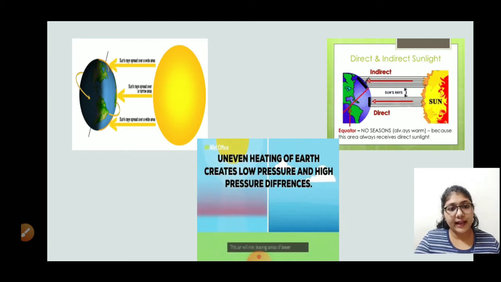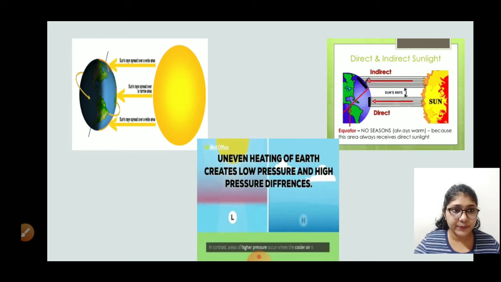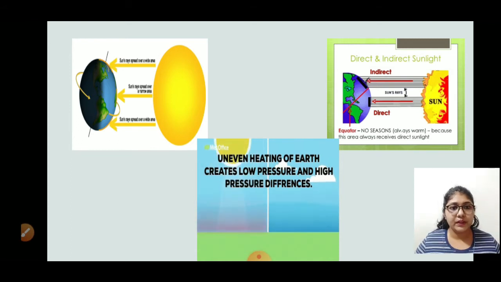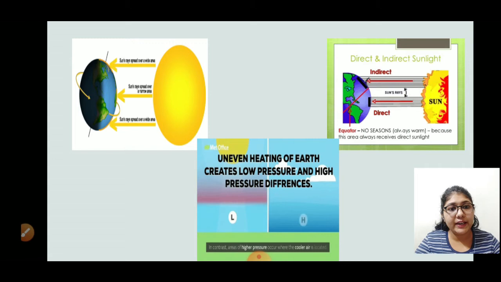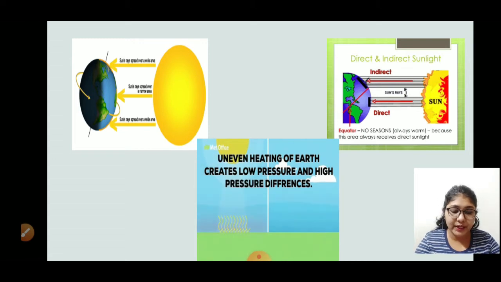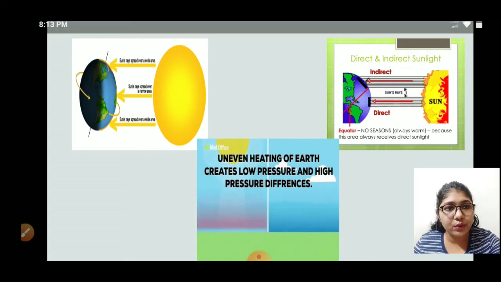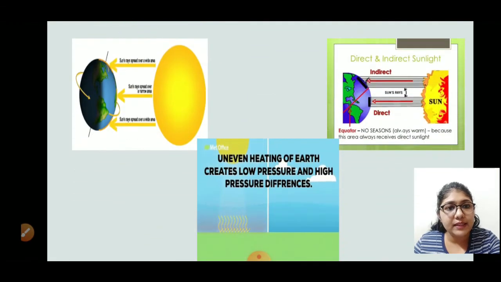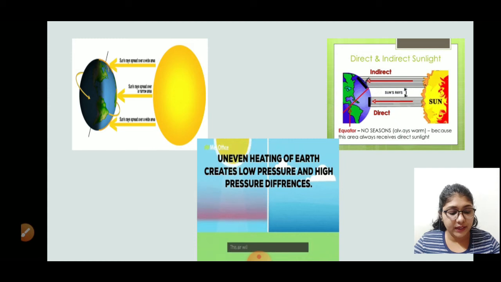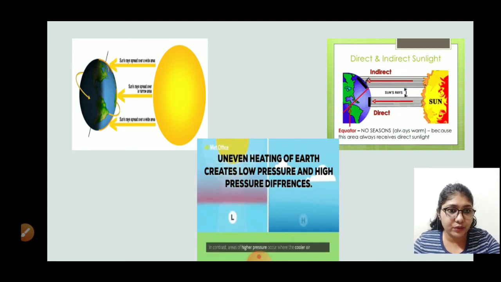So how does the land become warm? It becomes warm because of the incoming heat of the sun, let it be direct or indirect. Next, how is the high pressure zone formed? The high pressure zone is formed where the air is cool, again let it be land or ocean. Now, which are the high pressure zones? The high pressure zones are the North Pole and the South Pole. Through the diagram, we can understand that wind blows from the high pressure zone to the low pressure zone.